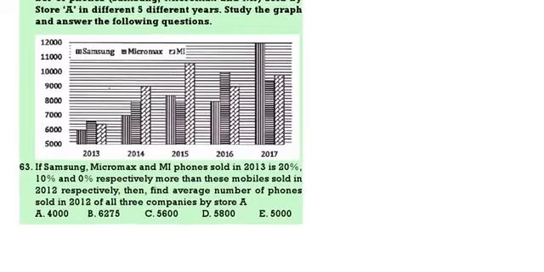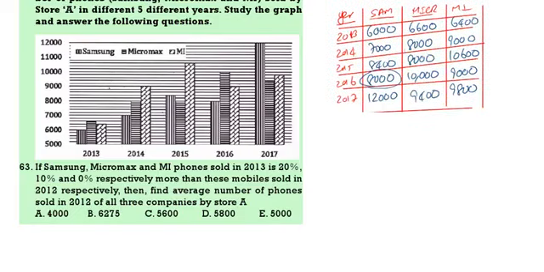If in 2013 Samsung, Micromax and MI are 20%, 10% and 0% more than 2012. In 2013 it is 20% more than 2012. So what will 2012 Samsung be? 2013 Samsung is 6,000. 20% more means 6 parts. 6 parts is 6,000, so 5 parts will be equal to 5,000.